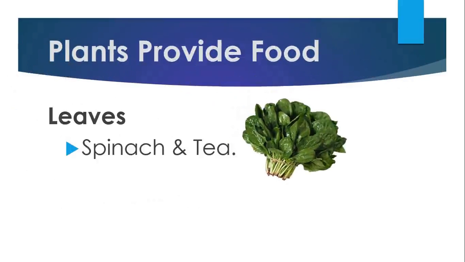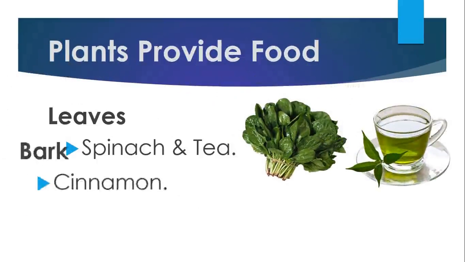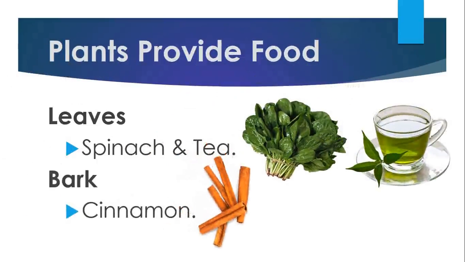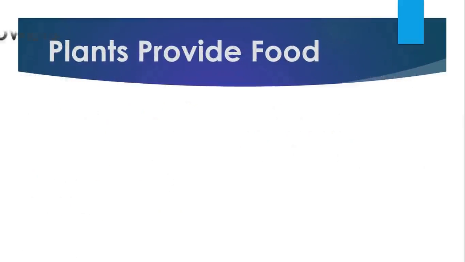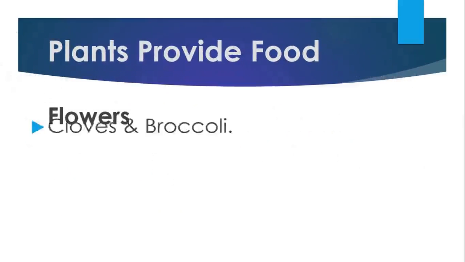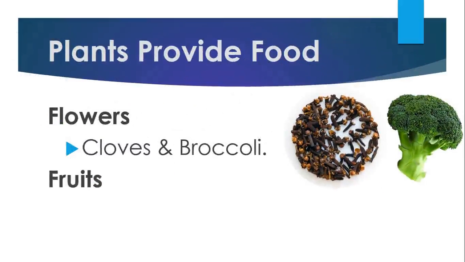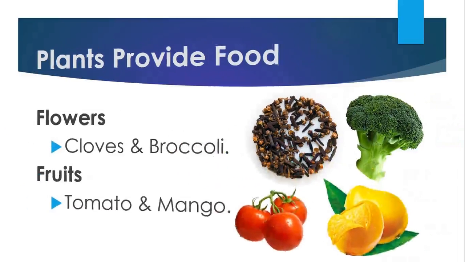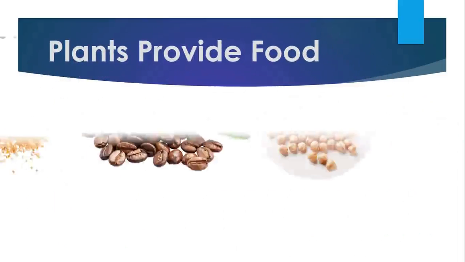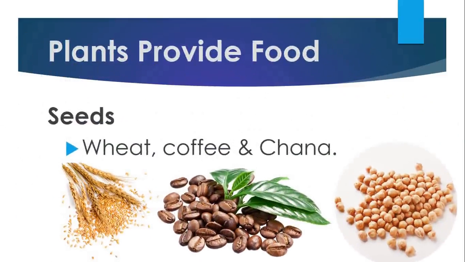cabbage, and tea, the bark of a cinnamon tree, flower of cloves and broccoli, apple, banana, cucumber, tomato, and mango are fruits, seeds of cereals, pulses, and nuts like wheat, rice, almonds, cashews, coffee, and chana. Okay? We also get oil from plants.